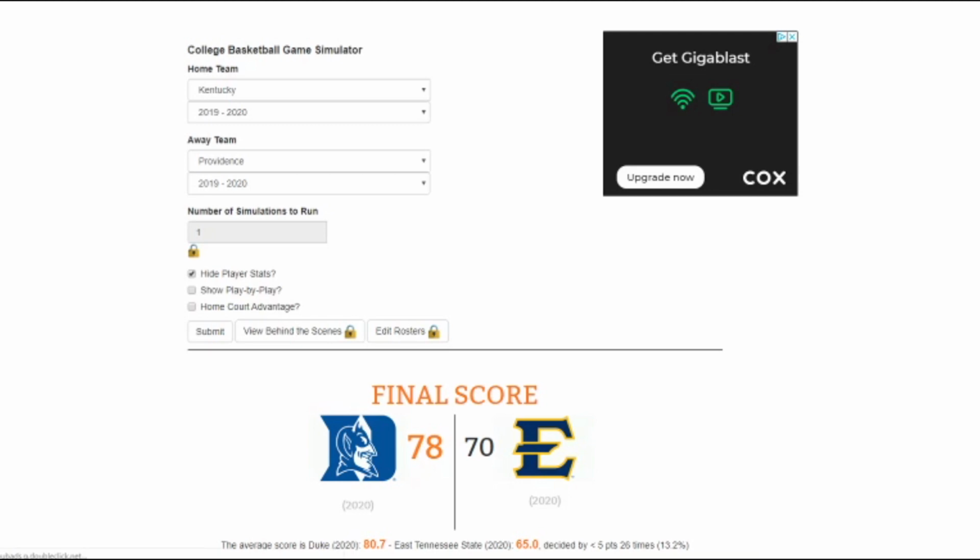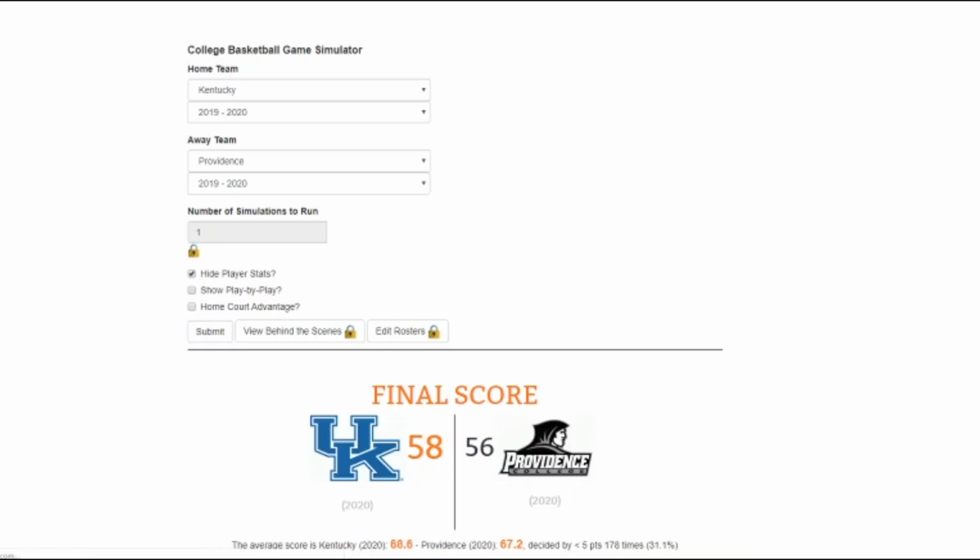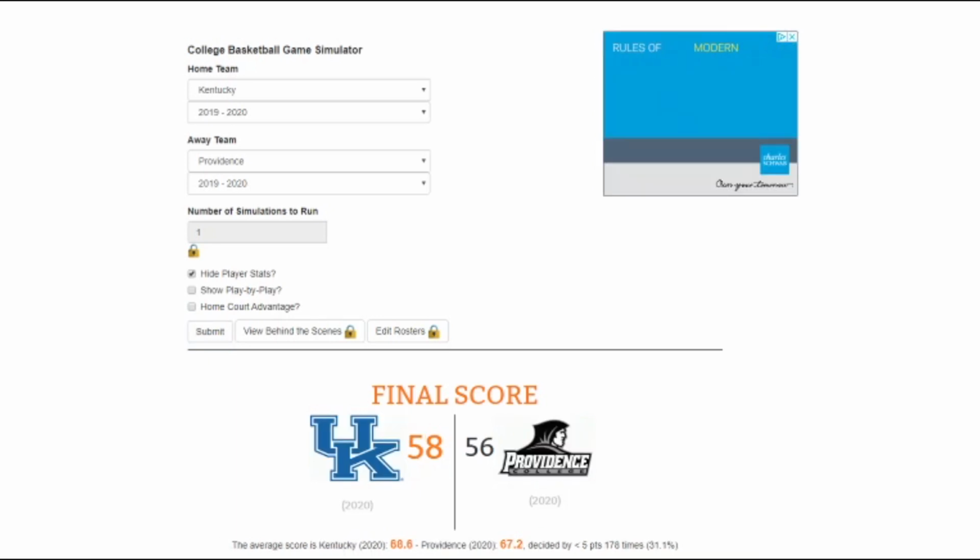Kentucky, the 2 seed, Providence, 7 seed. Not much to say. I like Kentucky's freshmen, so we're going to go Kentucky, facing Duke in the Sweet 16, and they only win by 2. I expected them to win by a little more than 2. Not a blowout, but still close. A lot closer than I thought. Kentucky will move on to the Sweet 16.